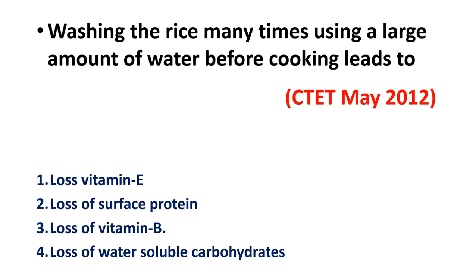We used to wash the rice at least 2 times using water. So what is the effect of that washing? This question appeared in CTET May 2012. For this question, the right answer is option 3, loss of vitamin B.